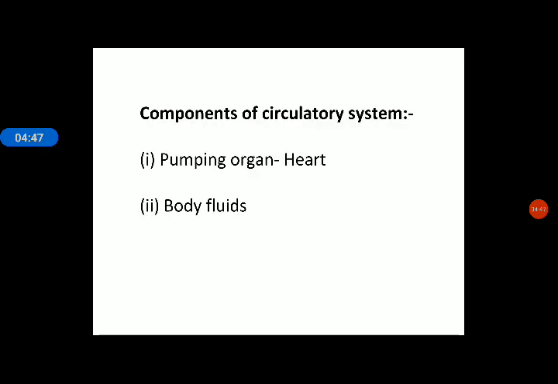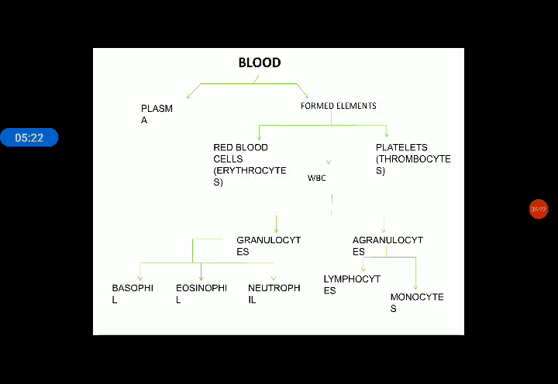Now next is the components of the circulatory system. There are two major components: the pumping organ, known as the heart, and the body fluid, meaning the blood, that is transported with the help of the heart. This blood is passed through arteries and veins. There is a network of arteries and veins in our body by which blood is transported to different body parts. So we start with the blood.